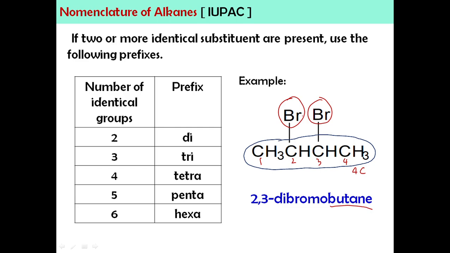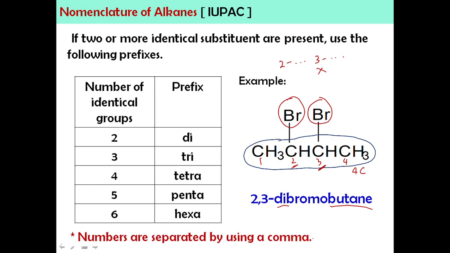Jadi, bila awak ada dua benda yang sama, kita akan pakai di-bromo. So, untuk numbering, kita tak akan tulis 2 bromo, 3 bromo. Okay, tidak. Kalau benda yang sama, kita akan letak di. So, nombor dia kena sebut dua-dua tau. So, ini ada nombor 2, ini nombor 3. So, you have to include both numbers in the name. Okay, so since this is number with number, numbers and numbers is separated by using a comma. Okay, so kalau awak ada nombor dengan nombor, koma, nombor dengan huruf, dash.